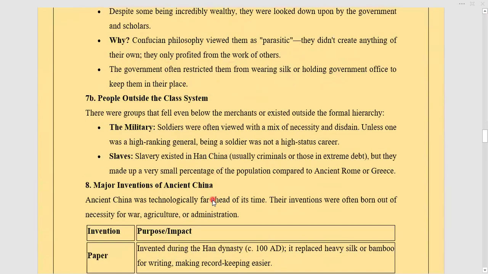Now, the people outside the class system. There were also people who were not in any of the social classes. They were considered outcasts. There were the military, the soldiers, who were seen as a mix of necessity and disdain, unless one was a high-ranking general. Being a soldier was not a high-status career, and they were not even included in the social society. And slaves as well. They existed in Han China, but they made up a very small percentage. In ancient Rome and Greece, there were more slaves, but in ancient China they were a smaller amount.